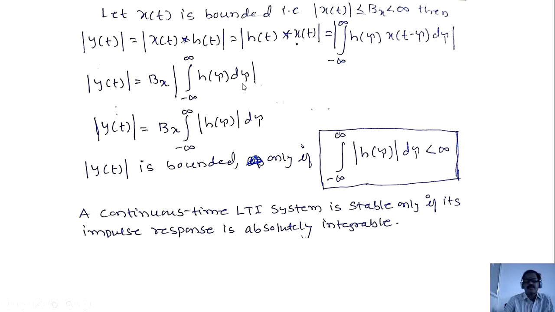Remaining is the magnitude of the integration from minus infinity to plus infinity of h of tau d tau. So we have Bx times the integration from minus infinity to plus infinity of magnitude of h of tau d tau. In order for y of t to be bounded, this complete value should be less than infinity. So y of t is bounded only if the integration from minus infinity to plus infinity of magnitude of h of tau d tau is less than infinity. If this value is less than infinity, then y of t is also bounded. Hence, a system is said to be stable only if its impulse response is absolutely integrable.